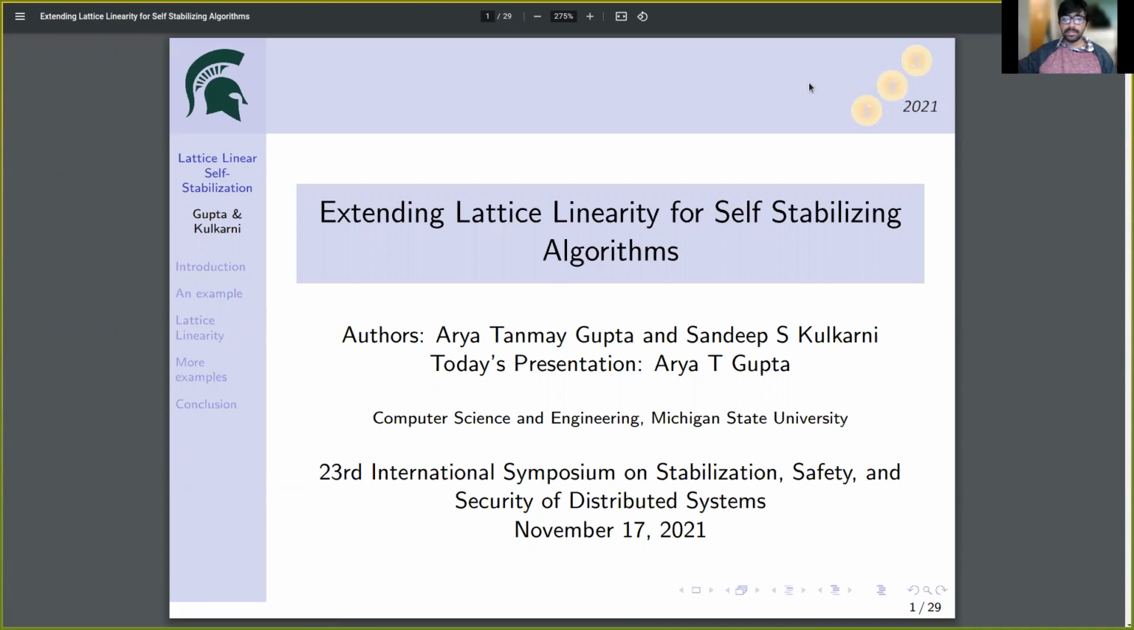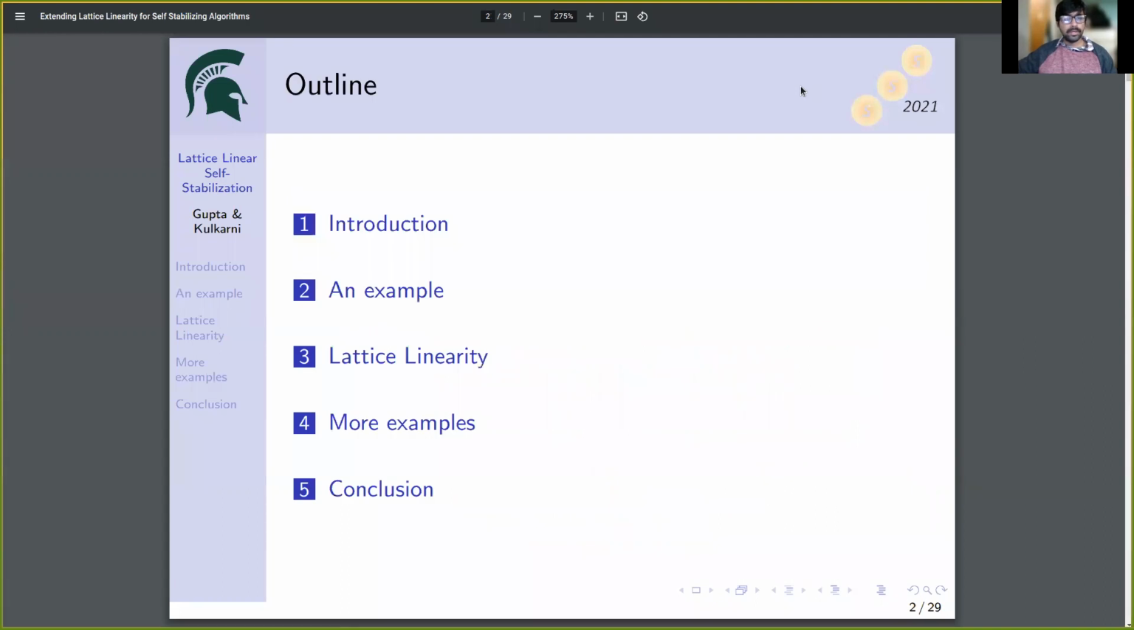for Self-Stabilizing Algorithms. In this presentation, first we will introduce the problems that we have addressed in this paper. We will provide an example algorithm. We will discuss how that algorithm possesses the property of lattice linearity and what are the benefits behind such an extension. We will give some more example algorithms and finally we will conclude the presentation.